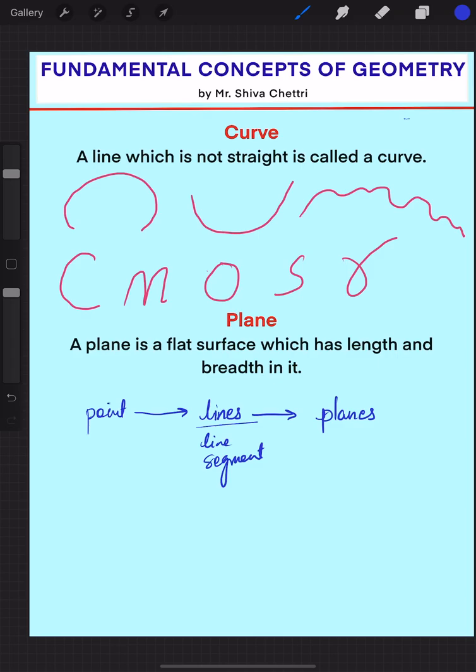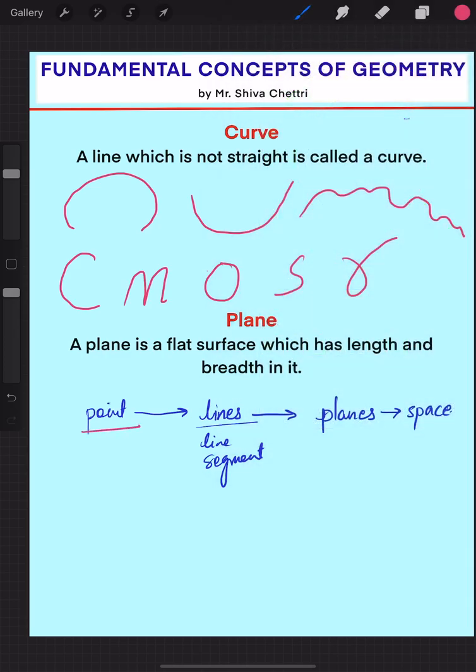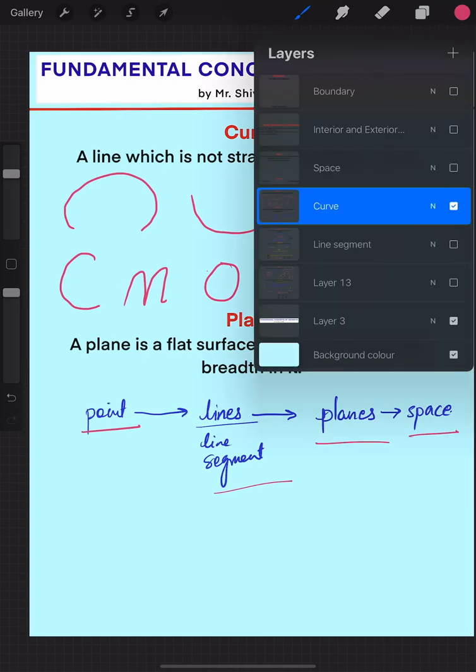And if you combine planes, then it gives rise to space. We'll come into that topic later on. So remember that the combination of points gives rise to lines, line segments and curves. If you combine these line segments and curves together, you form a plane. Then ultimately if you combine planes, you form a space. Let us see how it forms. This is an interesting part.